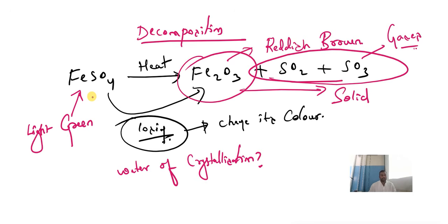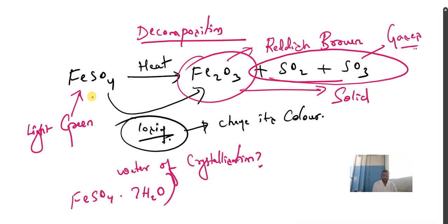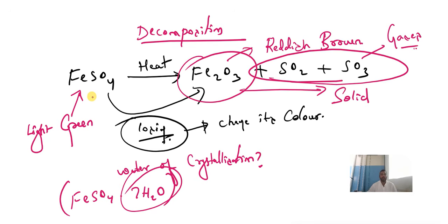Usually ferrous sulfate crystals are light green in color. When they change, what happens? This FeSO4 ferrous sulfate crystals, in that 7H2O, can you see this? This is a loss of water. Due to that, they change their color, so that ferric oxide is formed. The main important word is loss of water.